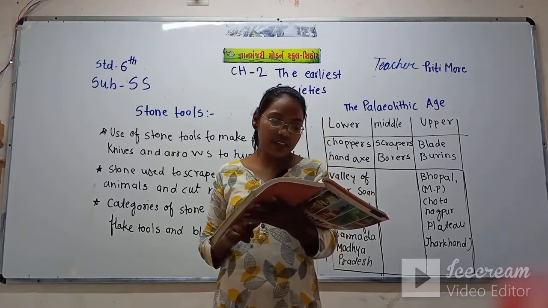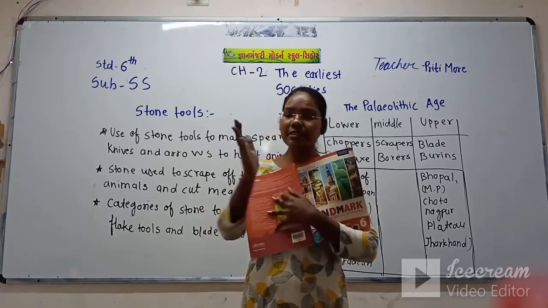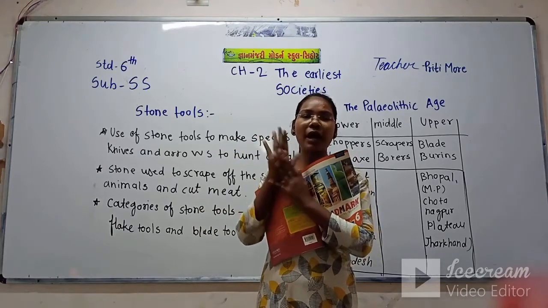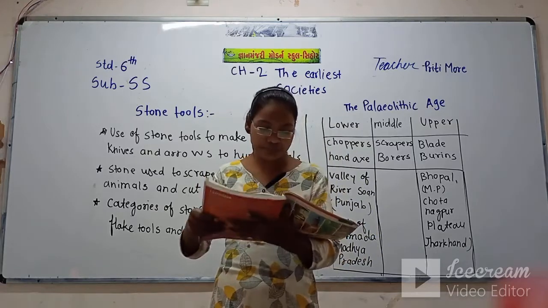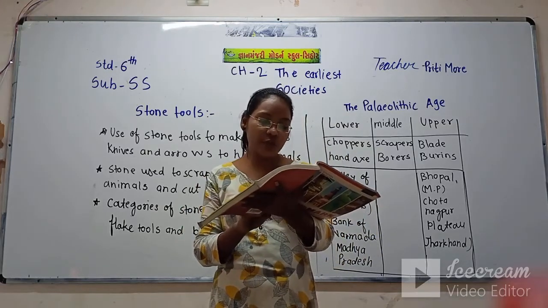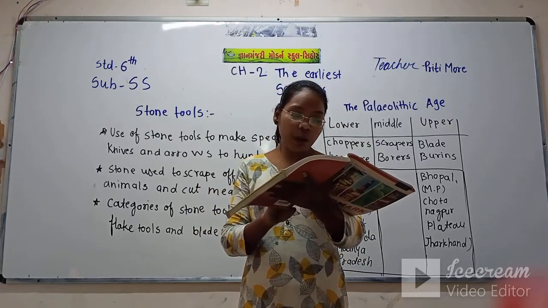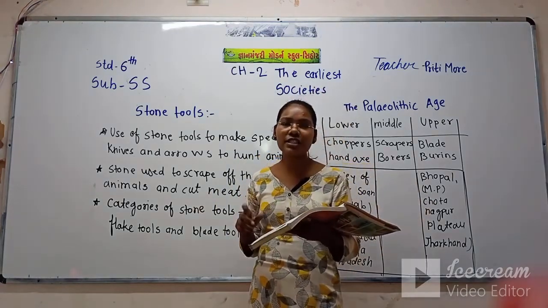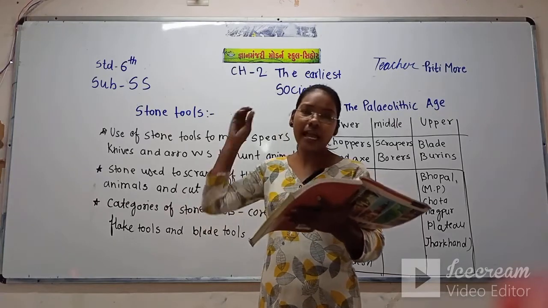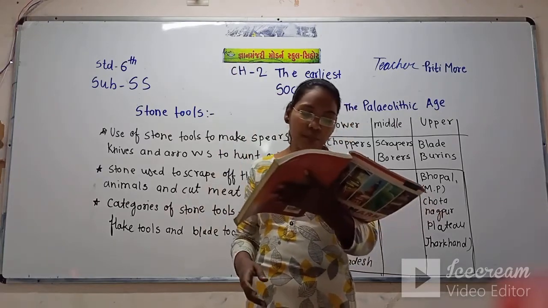Core tools were palm-sized stones. Palm size means this much. They were used for pounding, smashing and throwing.